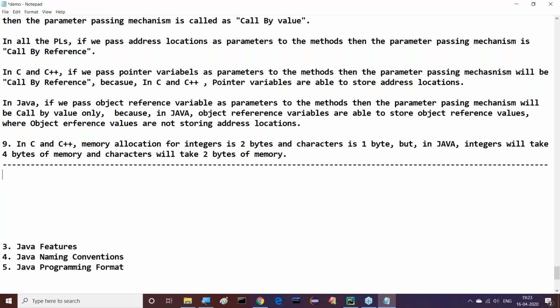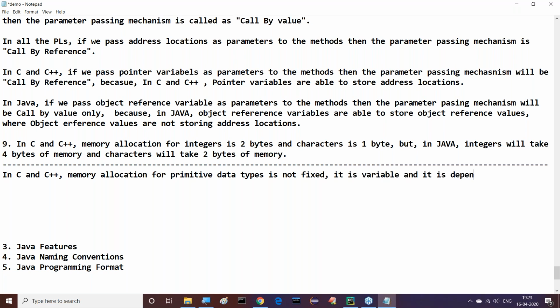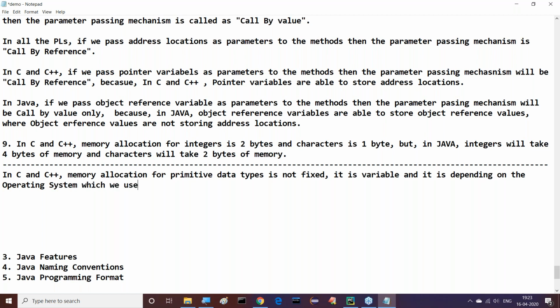Listen carefully. One conclusion I'm telling to all of you. In C and C++, memory allocation for primitive data types is not fixed. It is variable, and it is depending on the operating system which we use.